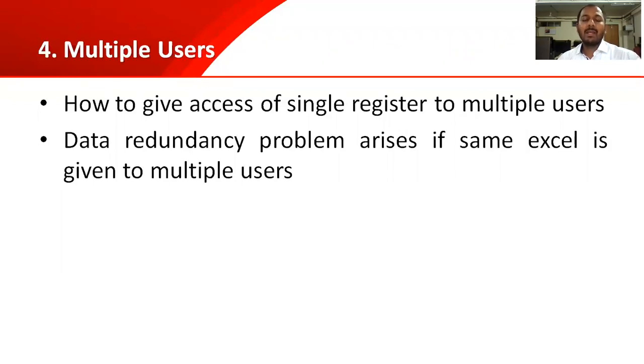It is possible in the case of an Excel file, but the Excel file of one accountant and the Excel file of another accountant will be the same only at the time of sharing. At the end of the day, no one can guarantee that both the files are the same. If accountant 1 is modifying something, accountant 2 will not get that reflection, and vice versa. So again, in this way, there is a data redundancy problem, and the data will not be consistent. Data redundancy is always there because of the number of copies, but data consistency is not possible.